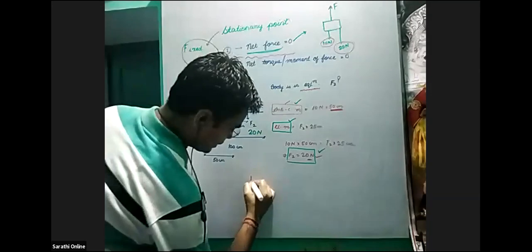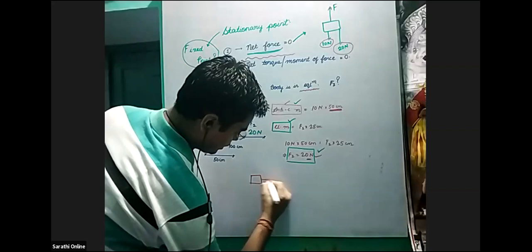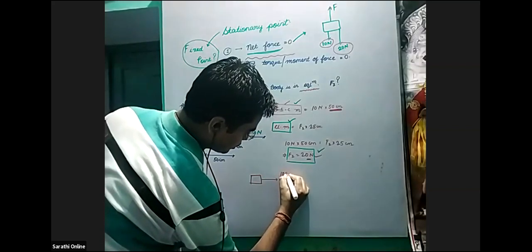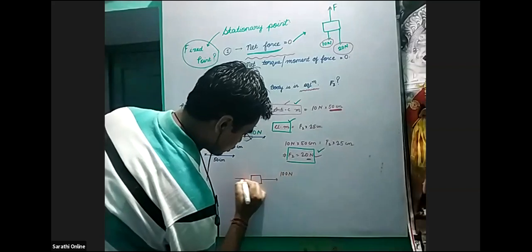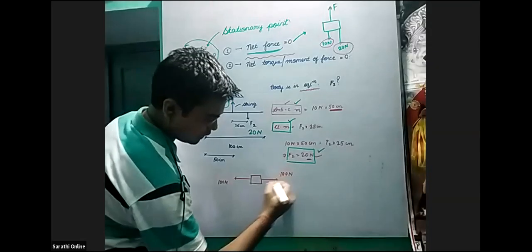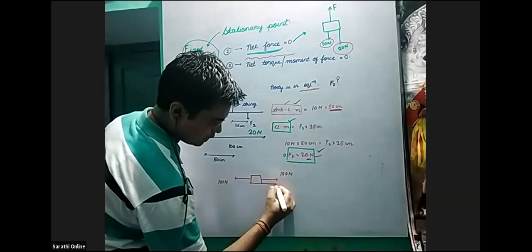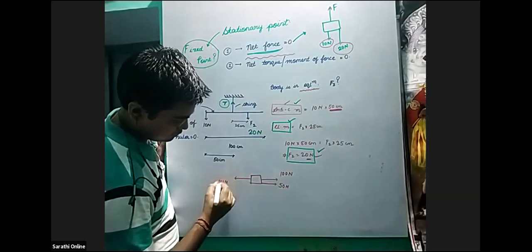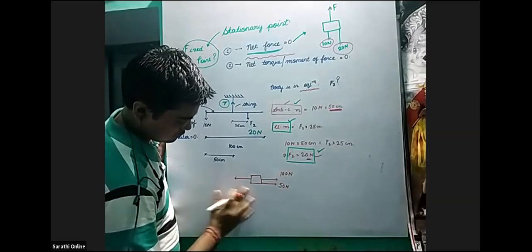Like an object is pulled with a force of 100 newtons. How much force should you apply in the opposite direction so that the object doesn't move? 100 newtons. If one more person comes and pulls with another 50 newtons, how much force should there be? 150.